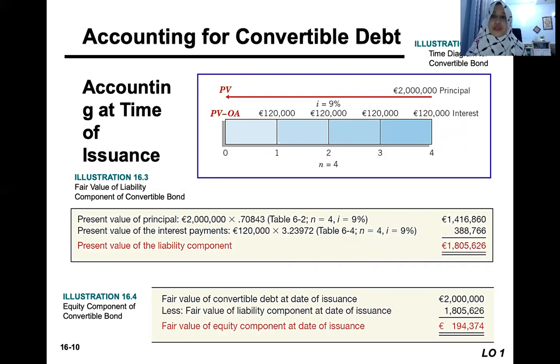So then we do the with and without method. We take the fair value of convertible debt at the date of issuance. This fair value of convertible debt means it has both the debt and equity: the 2 million. And then we minus the fair value of liability component at the date of issuance, which is 1,080,000 and so on. So then we get the fair value of equity component at the date of issuance.